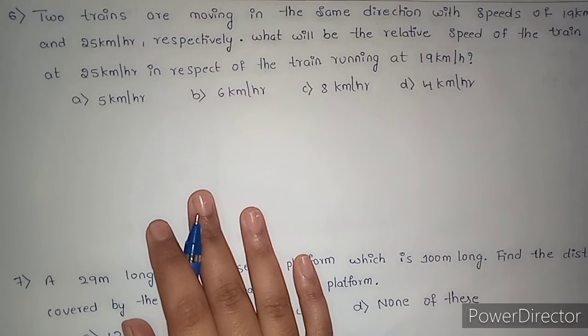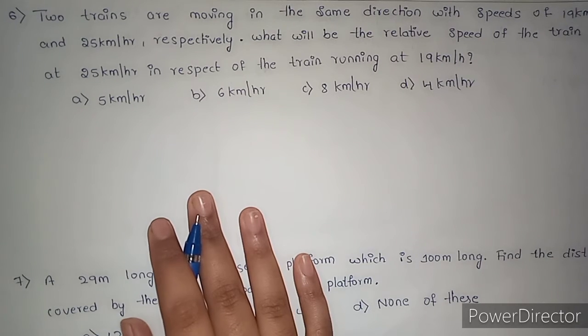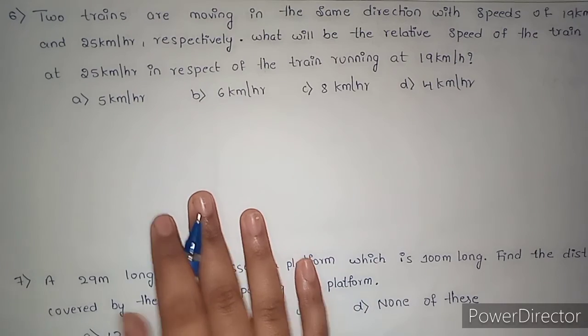Two trains are moving in the same direction with speeds of 19 km per hour and 25 km per hour respectively. What will be the relative speed of the train running at 25 km per hour with respect to the train running at 19 km per hour? Option A 5 km per hour, option B 6 km per hour, option C 8 and option D 4.